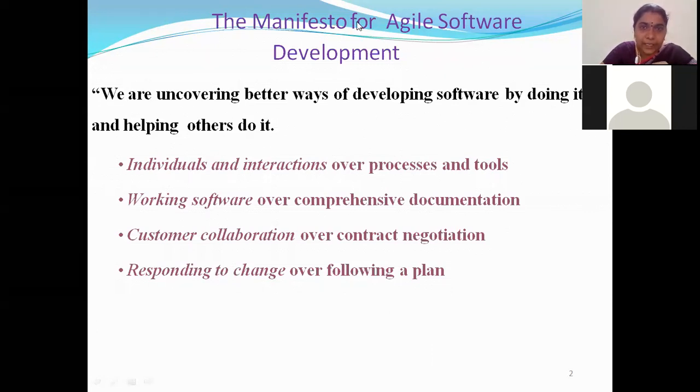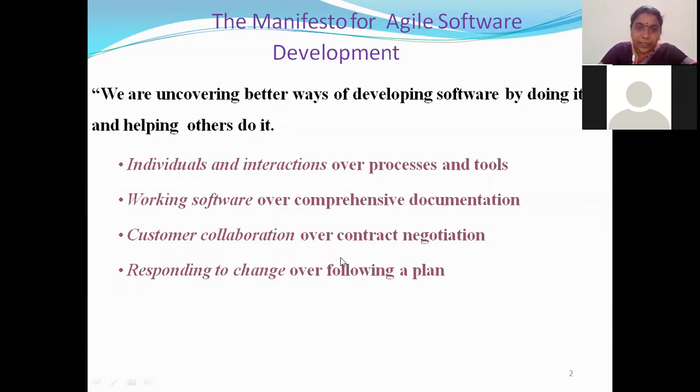But in the agile model, agile always asks us to respond to change. Leave the plans. Okay, you have planned, and also the main thing is that in agile we have only small plans. I already told you, short-term plans.